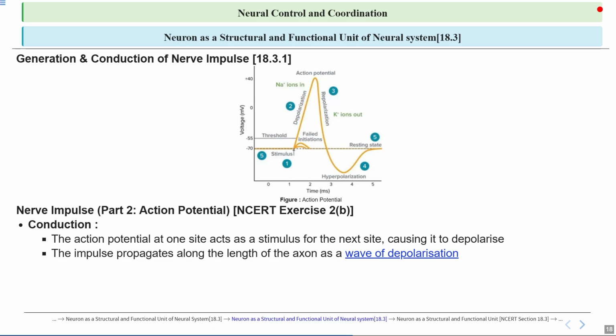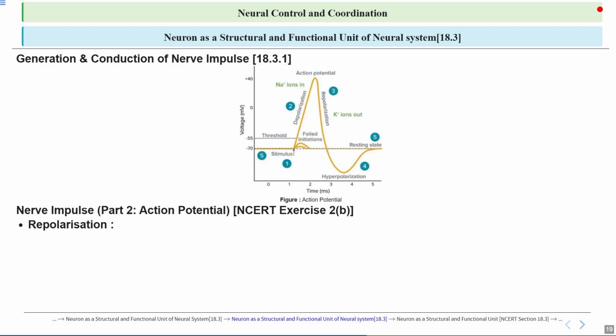So when an impulse travels along an axon, it moves as a wave of depolarization. That is, the inside of the axon briefly becomes less negative compared to the outside. Now, this happens due to the opening of sodium channels, allowing sodium ions to rush in, which makes the membrane potential more positive, and the change in the charge triggers adjacent sections of the axon, creating a continuous wave-like movement of the impulse from the cell body towards the axon terminals, enabling communication between the neurons.